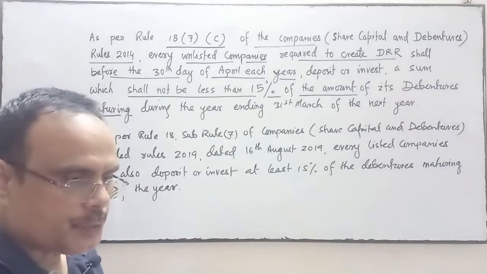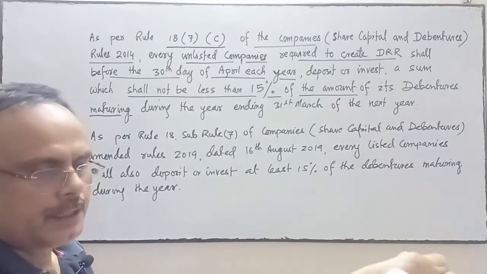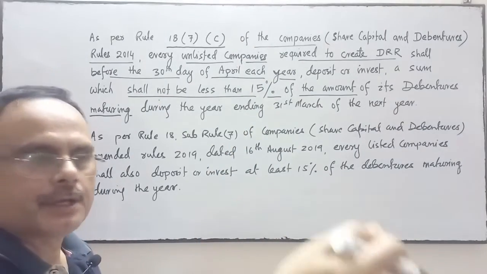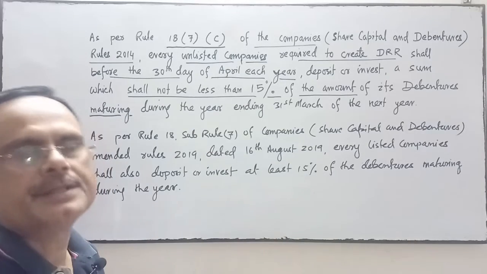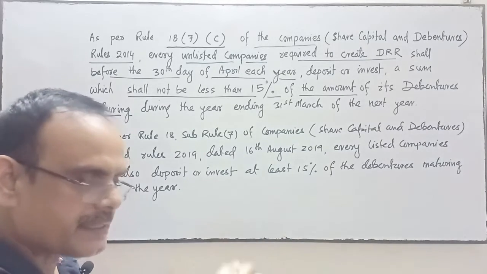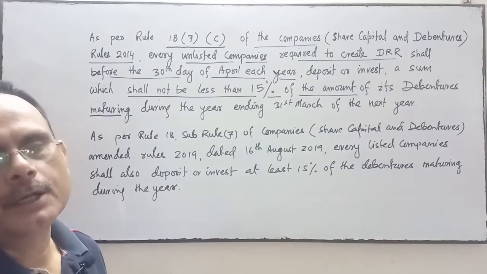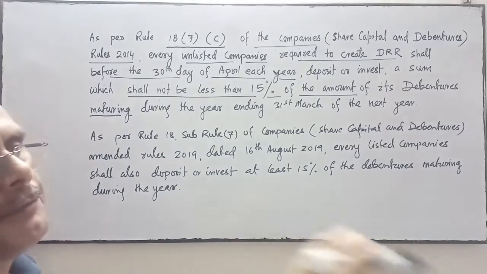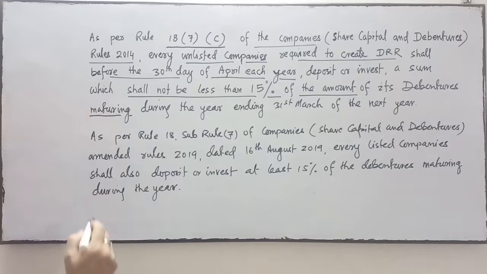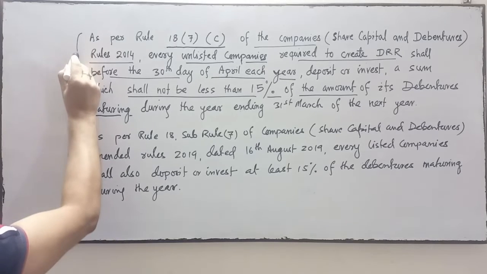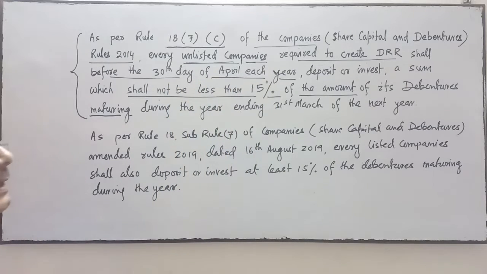The debenture which is going to be redeemed on 31st March of the next year, at least 15% of that debenture amount has to be invested in this financial year up to 30th April, or deposited, or invested up to 15% in the market. So this rule is clear. This is for unlisted companies.